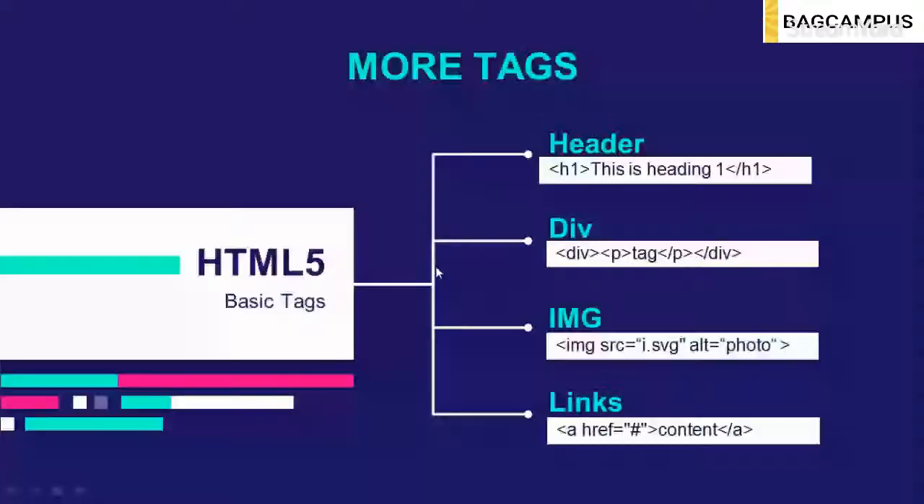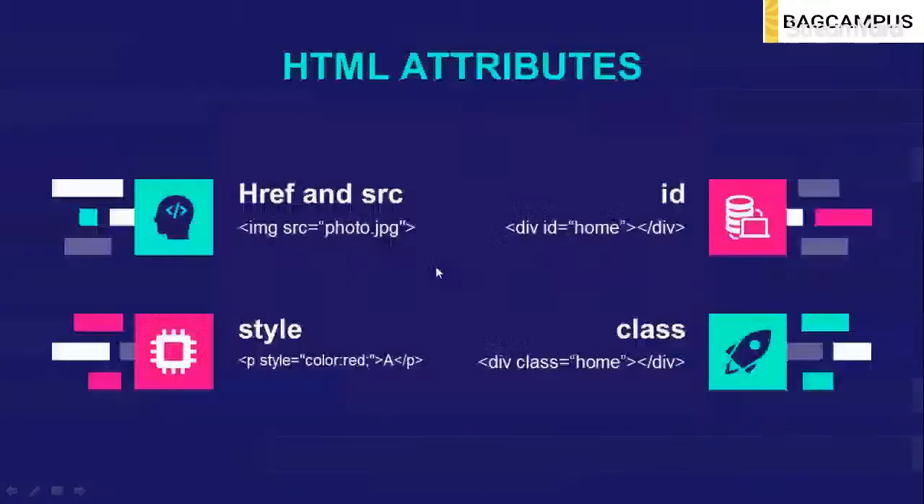So we just covered the h1, h2, h3, h4, h5, and h6 tags. Then we discussed what a div tag is, what an img tag is, and lastly what link tags are. Now, what is an HTML attribute? We will discuss that in the next slide. Take href and src, which we already discussed. Src is used in the img tag, and href is used in the a tag, meaning the anchor tag.